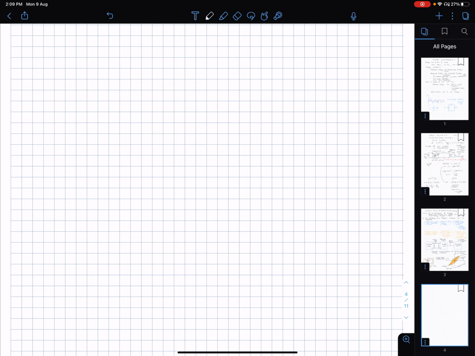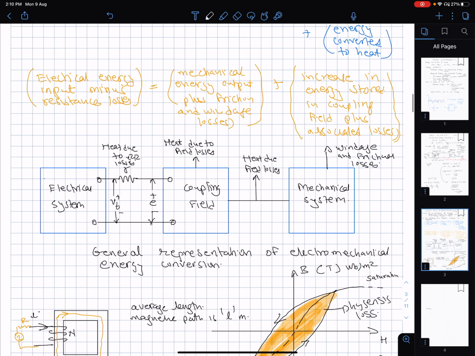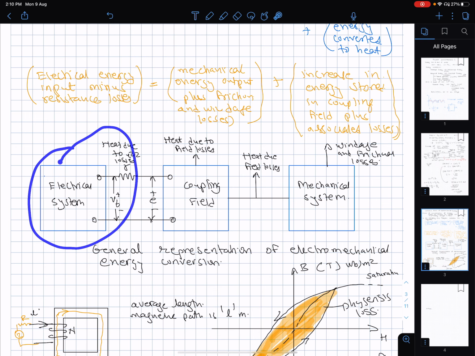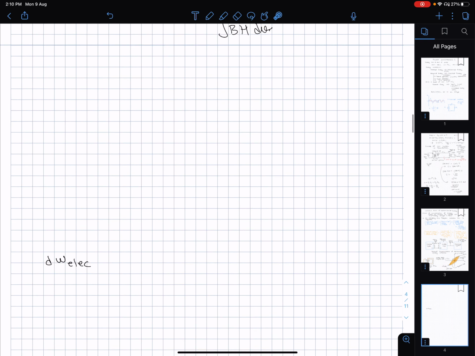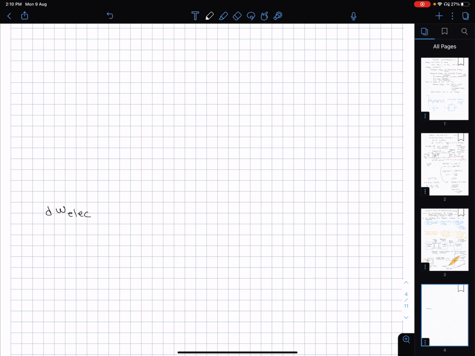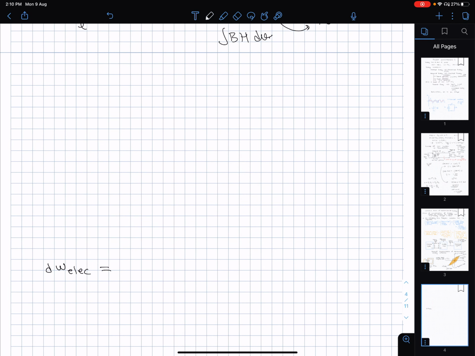Now what I am trying to say here is that we can write that if dW electrical, a small delta W electrical, is the work which is inputted from the electrical system here, then this is nothing but equal to the terminal voltage Vt times I dt minus I square R dt.